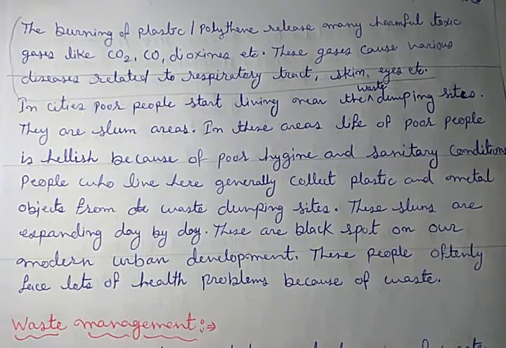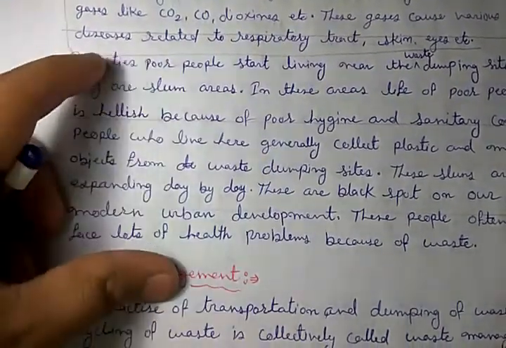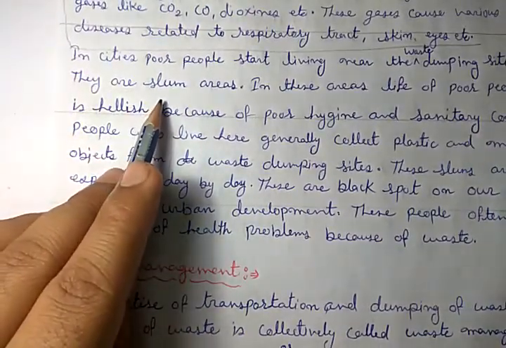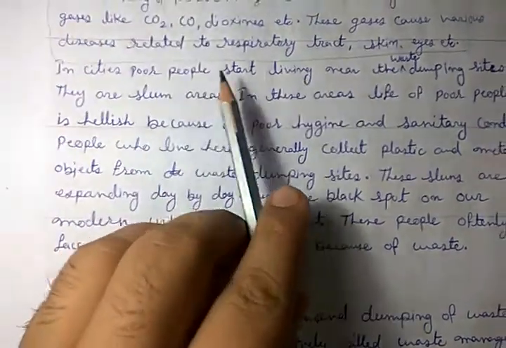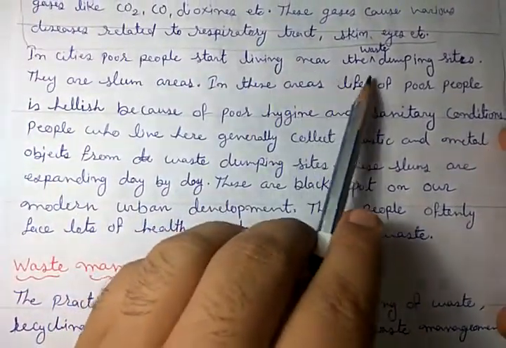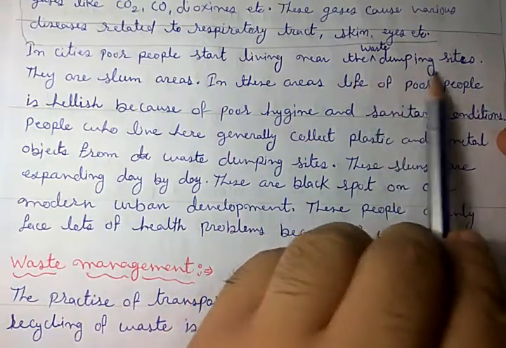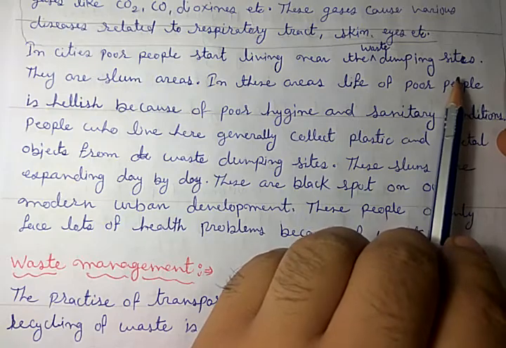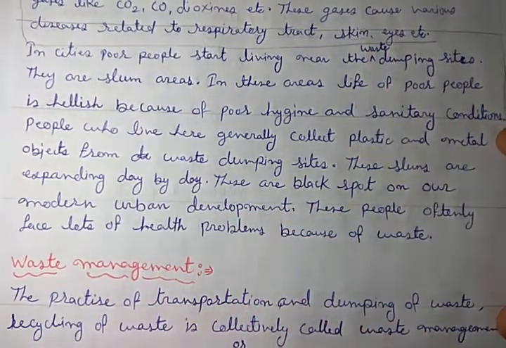Got it? Now we will discuss some slums and problems related to them. In cities, poor people start living near waste dumping sites because here they get some plastics, metal cans, etc., which they can sell and earn money.